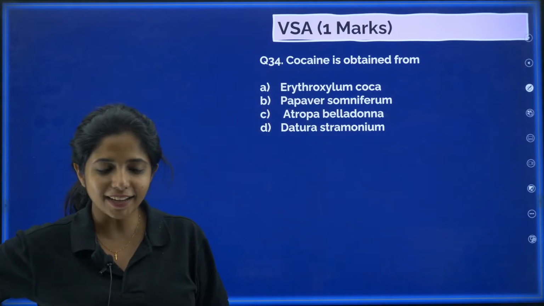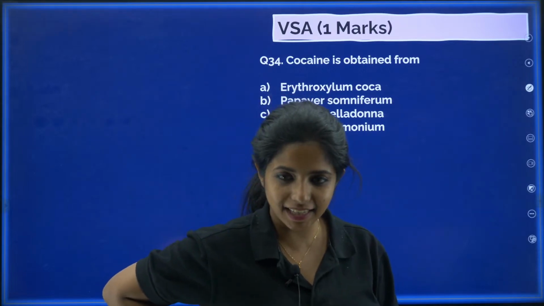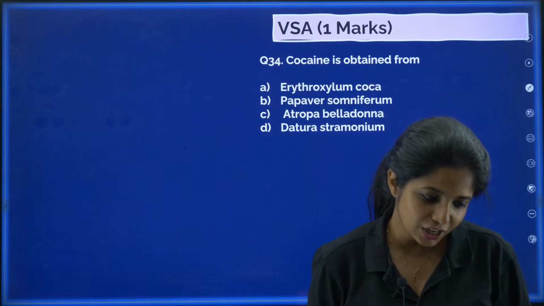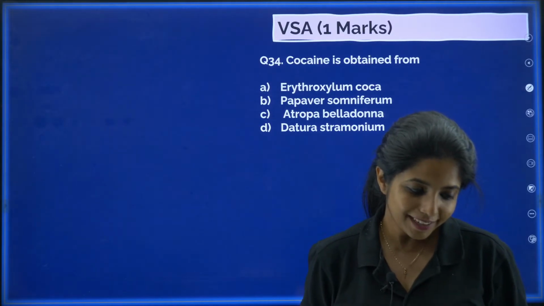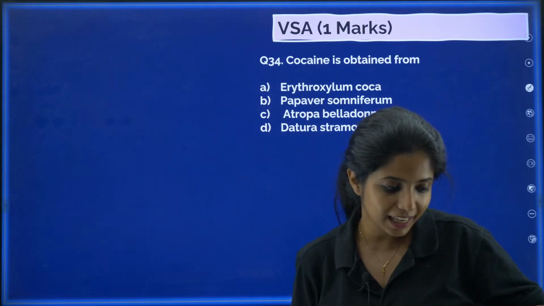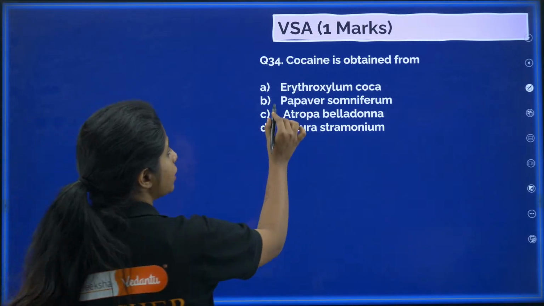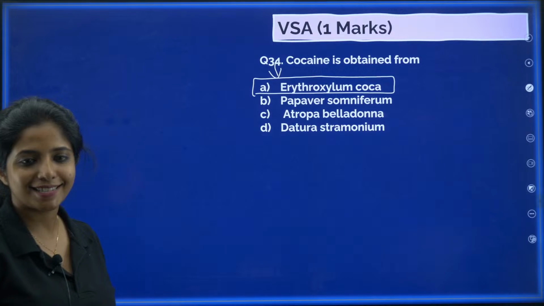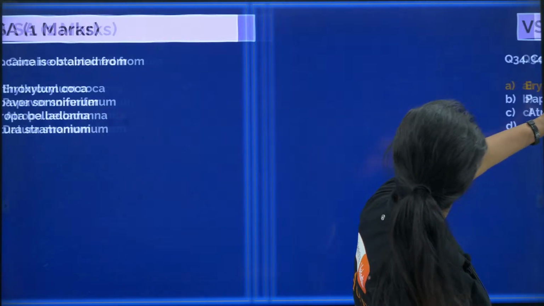Chalo, where is the gang? Shagufta is here saying A is the answer. Mr. Artist says A, Shaukat Ali says A, Yashu A, Pradeep A, Sukanya A, Lakshmi A, Lakshmi Joshi says A. Every one of you is absolutely correct. Cocaine is obtained from Erythroxylum coca, my dear children. So this is the answer. It's a straight question, right? Anisha also says A. Yes, kudos to you. So I'm just going ahead for the question which is very much straight.